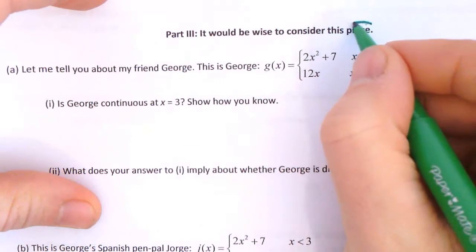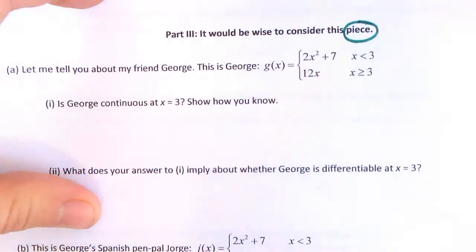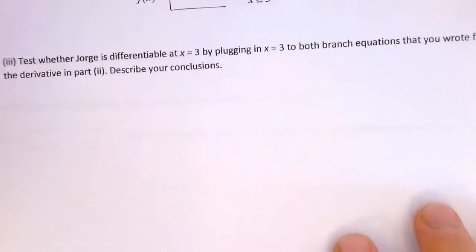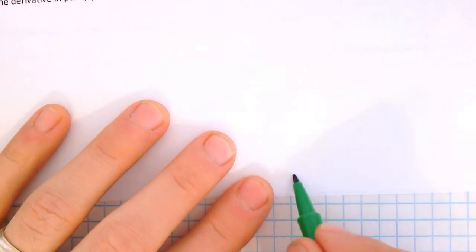So that's it for part 2. I want you to go on to part 3. Now part 3 is the last 2 pages, and they're both going to deal with piecewise functions. So I'd like you to work through the first page of part 3. When you get to the bottom right here, jump to the next video and check your work.